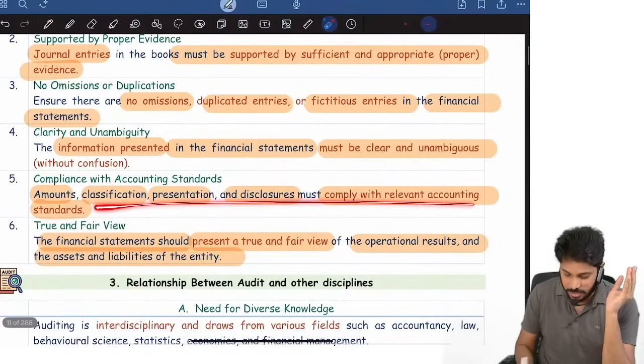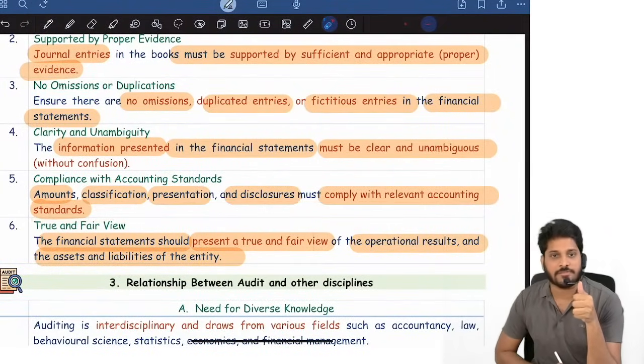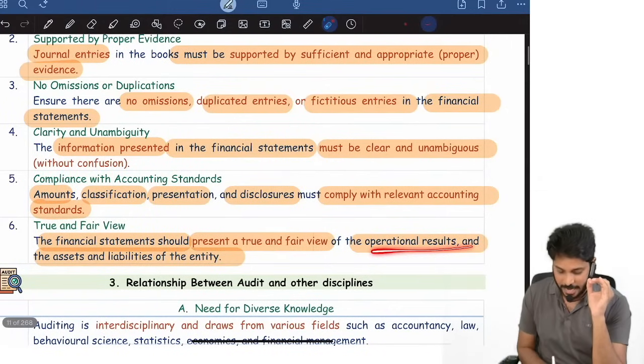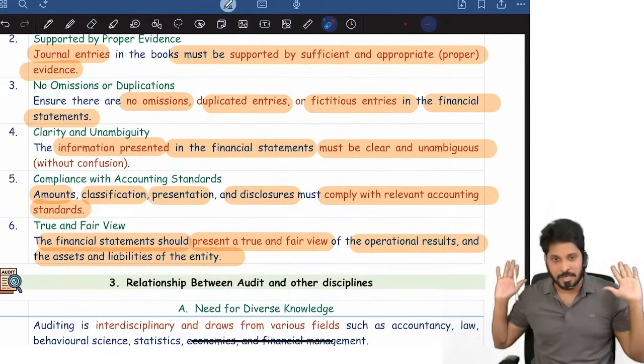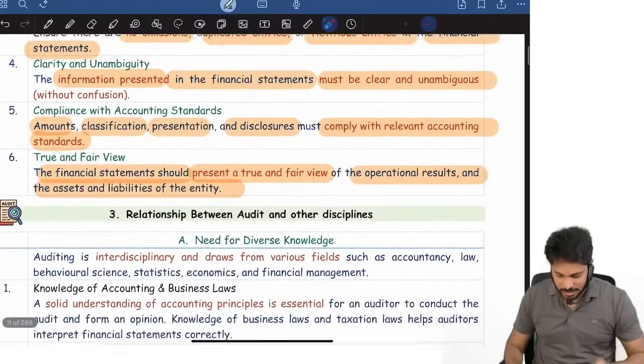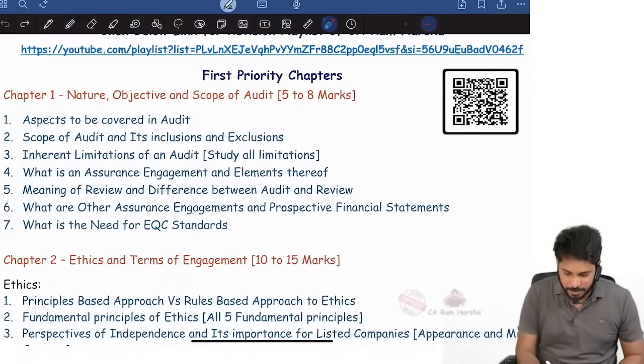And the amounts shown in the financials, the classification, presentation and disclosure, must be in conformity with the accounting standard, and ensure that the financial statements show a true and fair view of the state of affairs, assets and liabilities and operating results of the entity. That's it. So with this, the first expected question is completed. Then what is the next expected question?